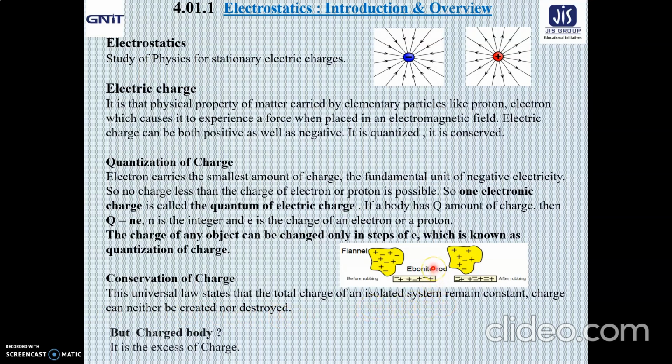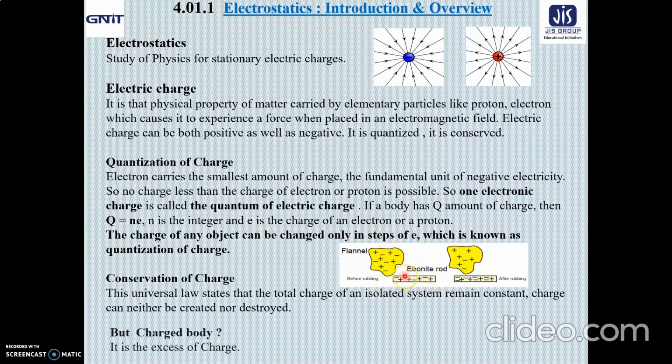Let us consider as a very simple example the case of a flannel and an ebonite rod. You know the flannel, a piece of cloth, a very special one we use in winter. Flannel individually is a system which is uncharged as a whole. Similarly, the ebonite rod is also uncharged as a whole. So if we consider an isolated system consisting of the flannel and the ebonite rod, at the beginning the net charge is 0.